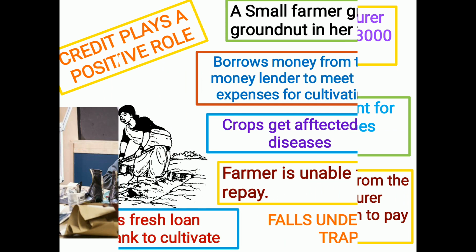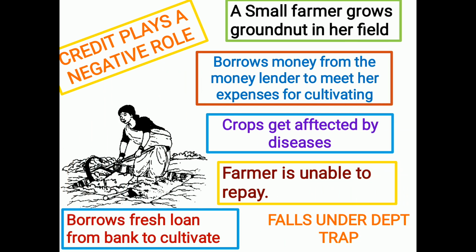But at the same time, how does credit play a negative role? Let us take an example from the rural areas. A small farmer grows groundnut in her field. To carry out the cultivation, she is in need of money.